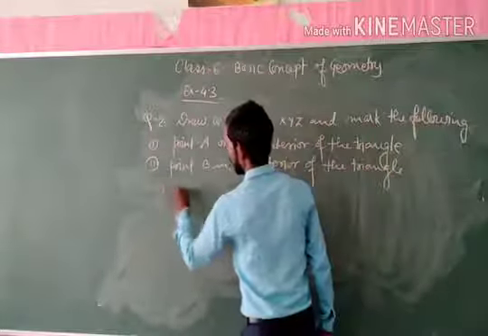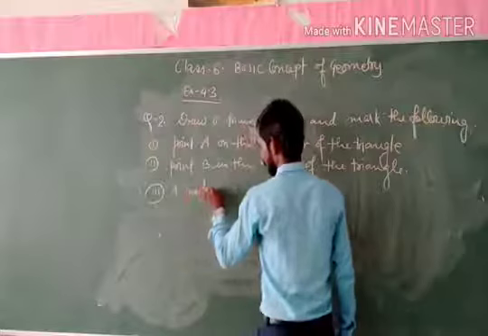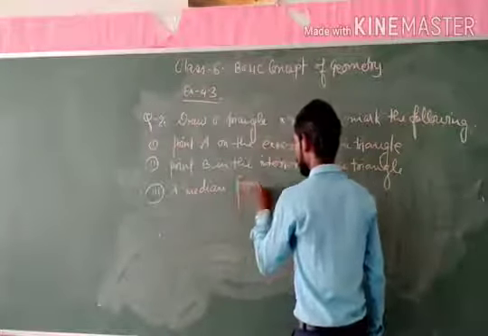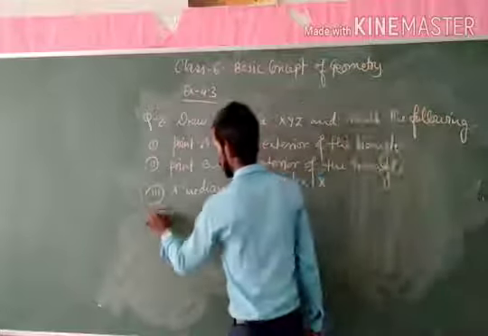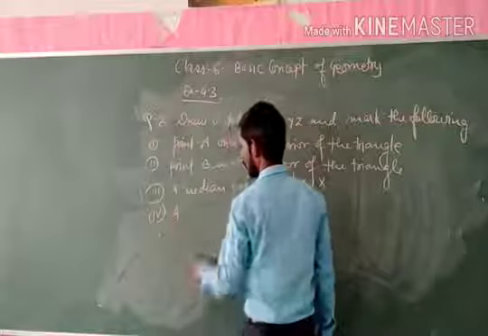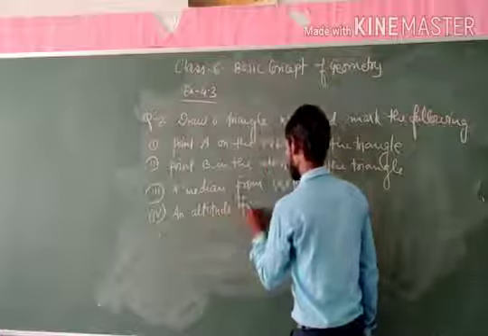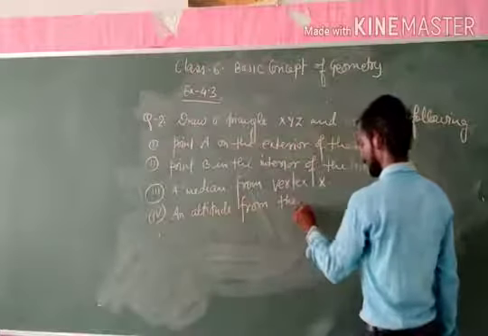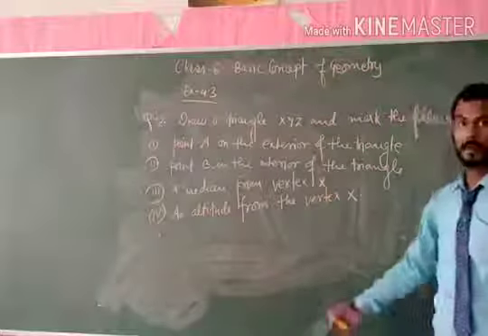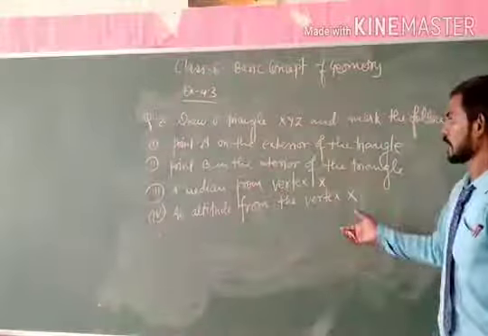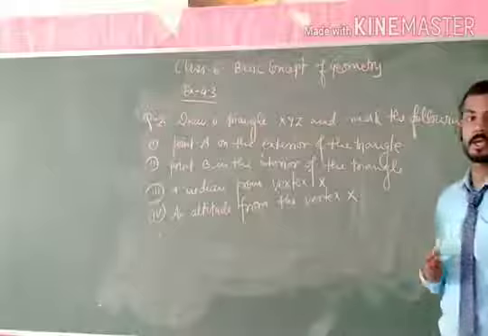Third, a median from vertex X, and the last, an altitude from the vertex X. Here 4 points are to be noted and we have to explain with the help of figures of triangles.